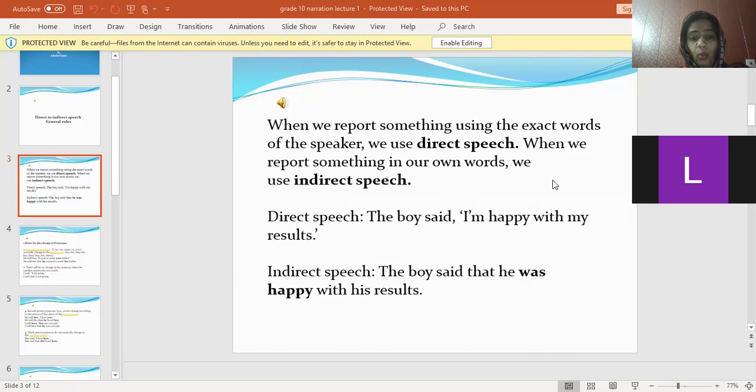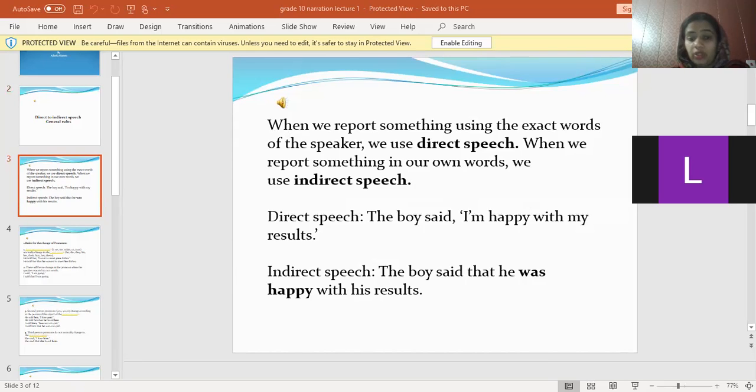When we report something using the exact words of the speaker, we use direct speech. For example, when we say, the boy said, "I am happy with my results," we are reporting the exact words of the speaker in inverted commas. Got it? This is direct speech.